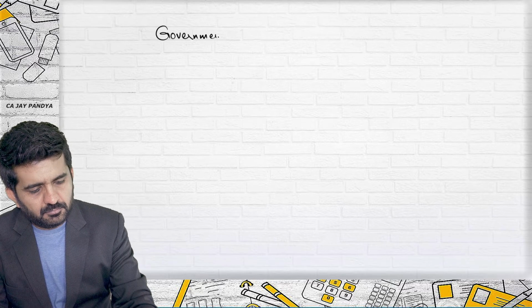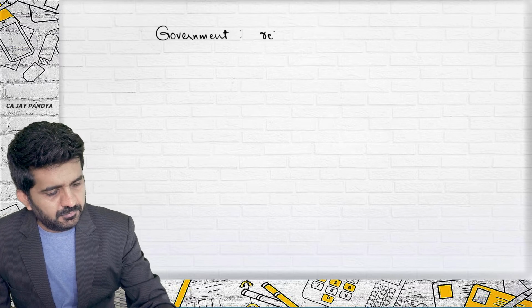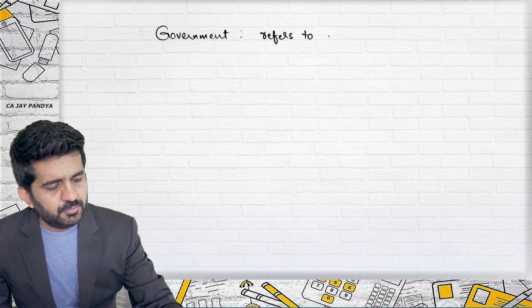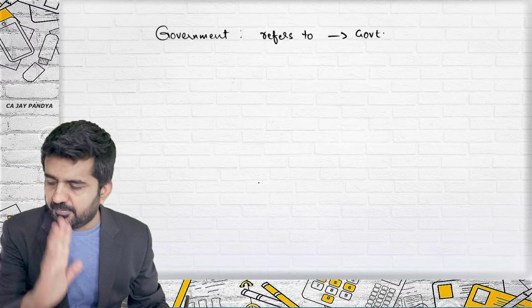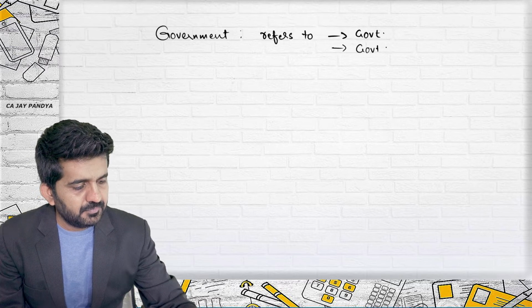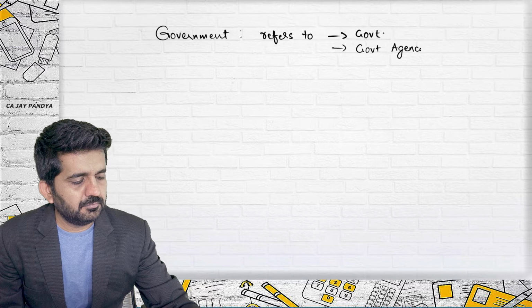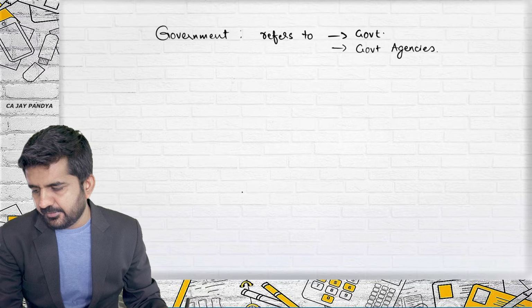So let us start with the point, who is government? It is defined in AS10. Government refers to government. Central or state government will be a government. Government agencies, so business which is partly or fully owned by government.